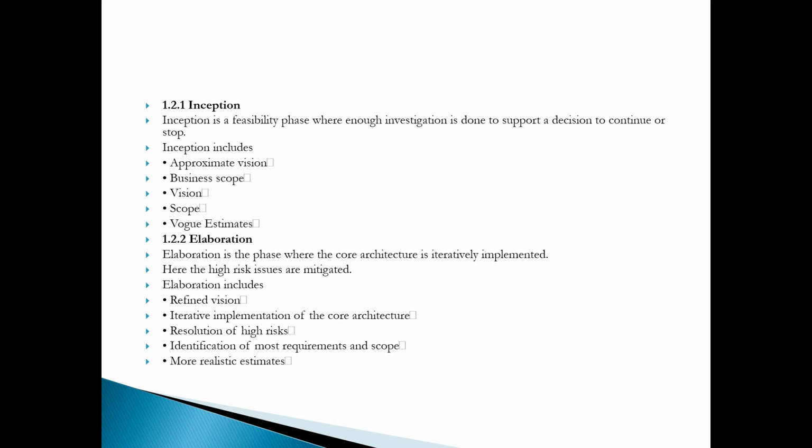Next, elaboration. In the elaboration phase the core architecture is iteratively implemented. Here we find out the risks. Elaboration includes a refined vision, iterative implementation of the core architecture, resolution of high risks, identification of most requirements and scope, and a more realistic estimate. See the difference between inception and elaboration.